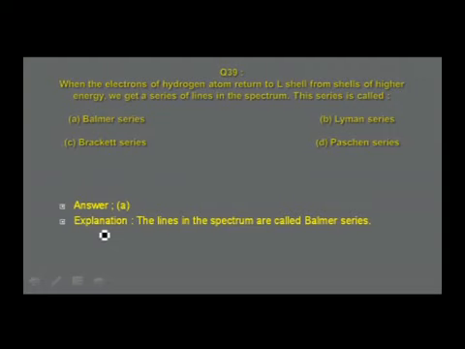The correct answer I find is the Balmer series, and you find the answer given. The lines in the spectrum are called the Balmer series. Simple answer. You should understand that as soon as you look at this question and you find the letter L, the n value should be 2. Based on that, you get the answer as Balmer series. Let us move on to the next slide.